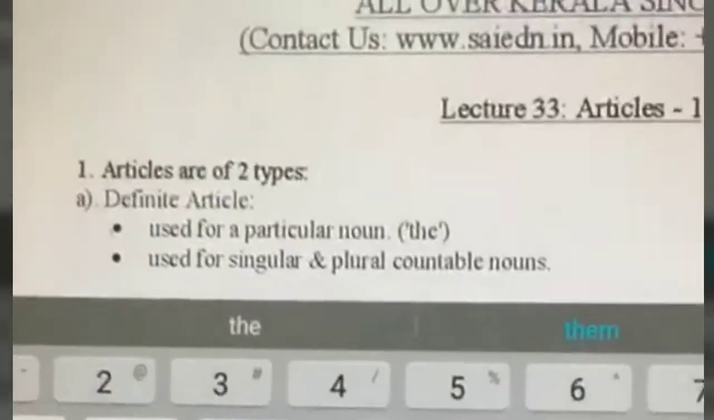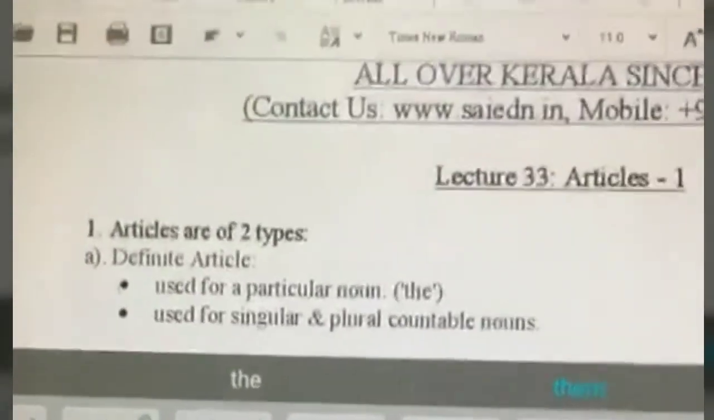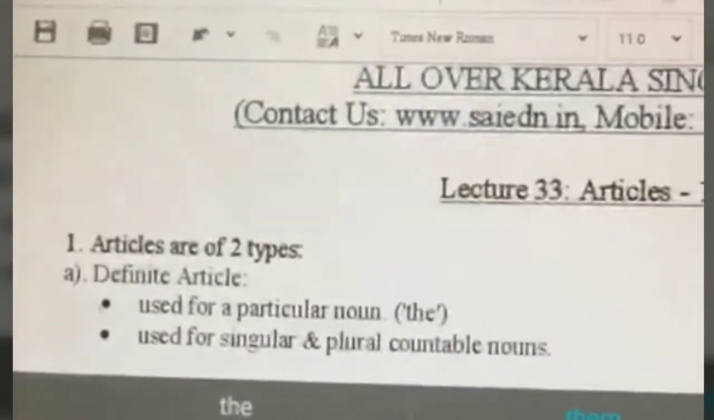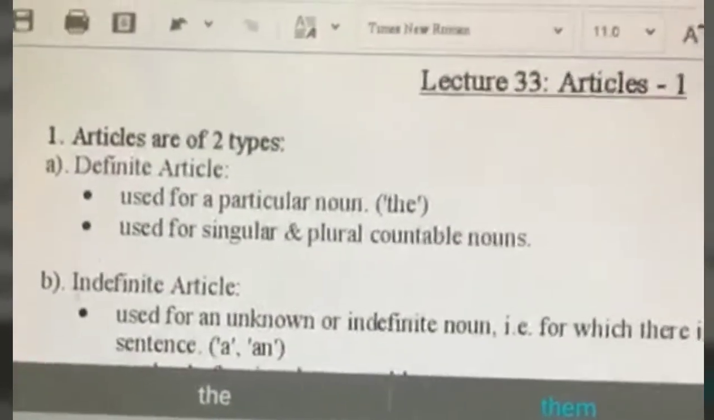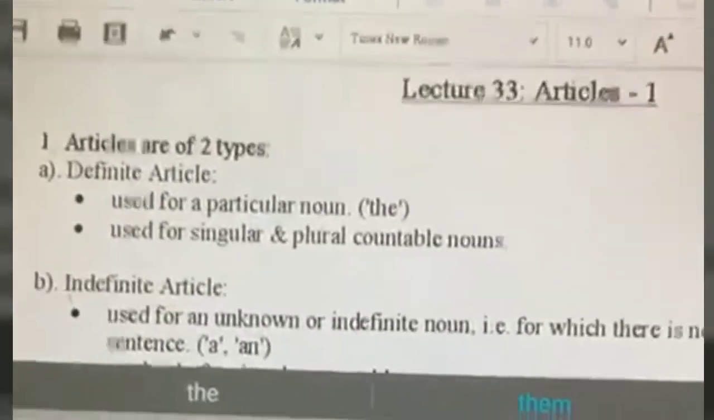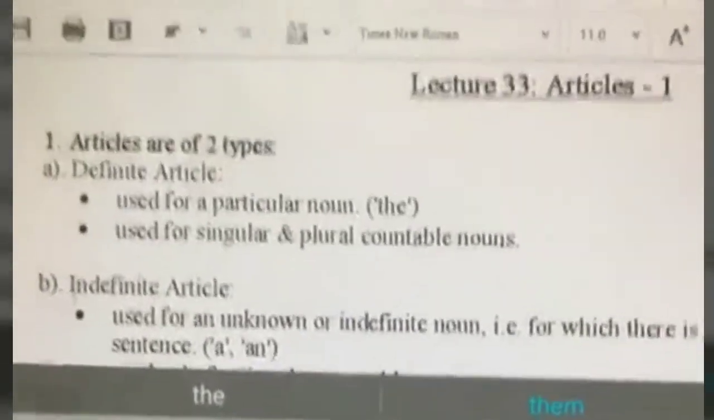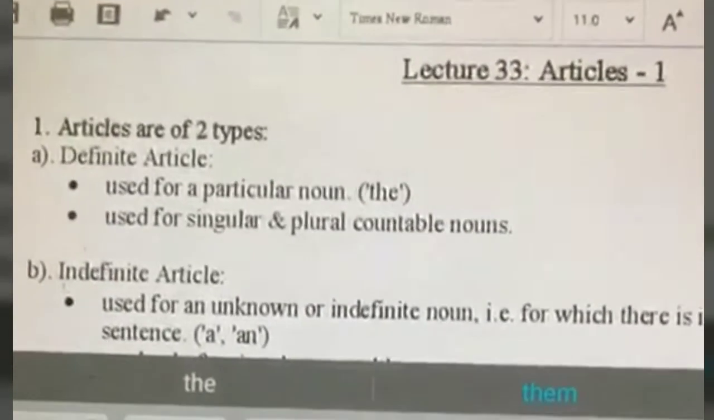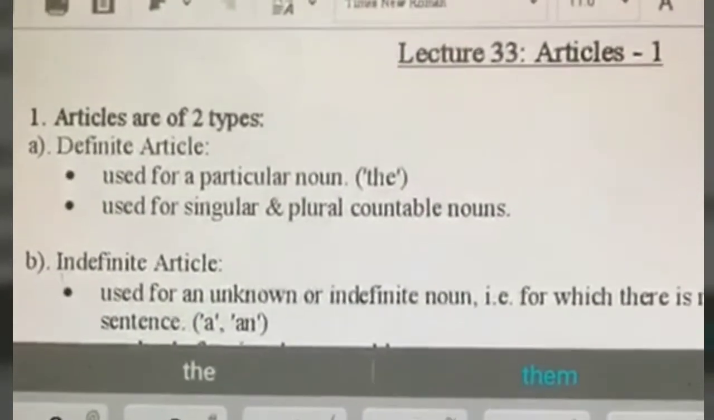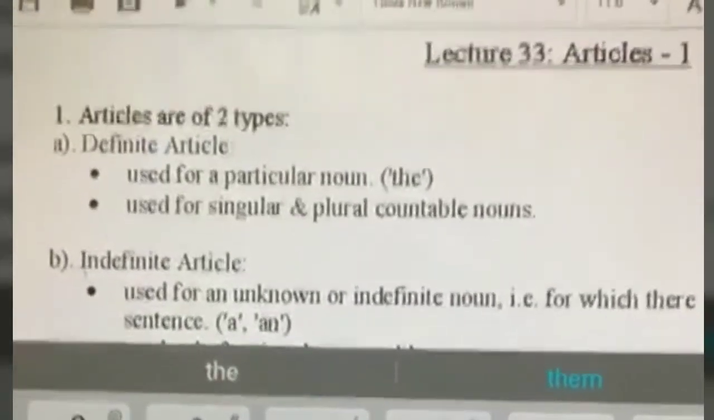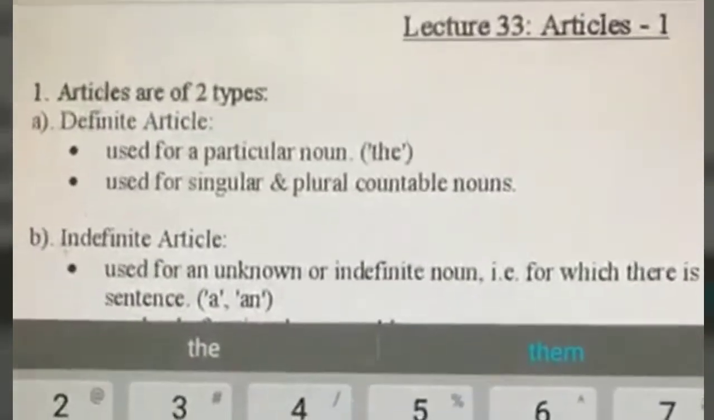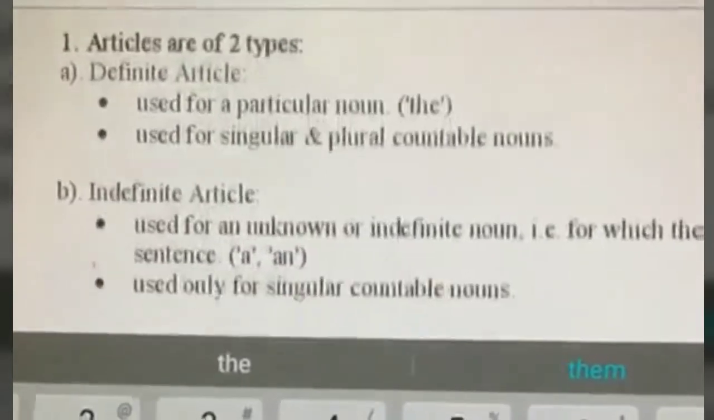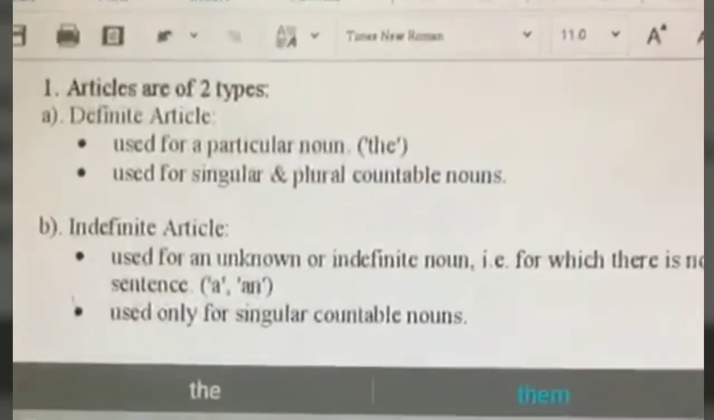What are articles? Firstly, articles are of two types, okay? We have the definite article and the indefinite article. The definite article is nothing but "the". Indefinite articles we have two, "a" and "an". Now definite articles can be used before singular and plural countable nouns, okay? Whereas indefinite articles can be used only before singular countable nouns.